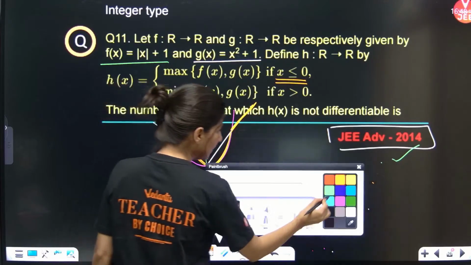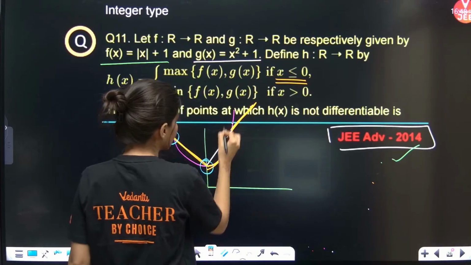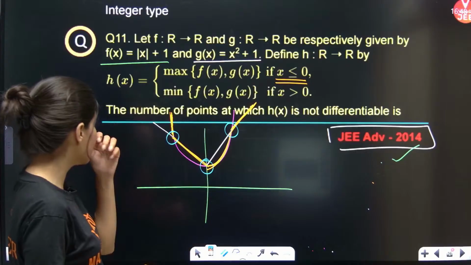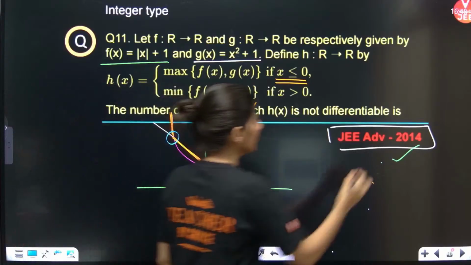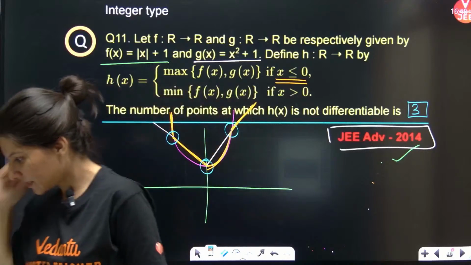So I can clearly see that this is a sharp corner, this is a sharp corner, this is a sharp corner, 3 sharp corners. So the number of points where h(x) is non-differentiable is 3. Yes?